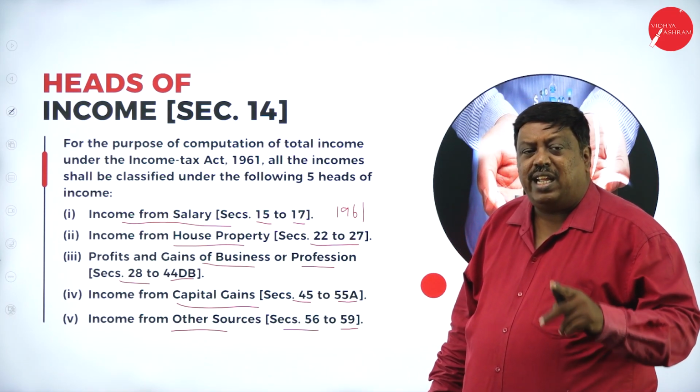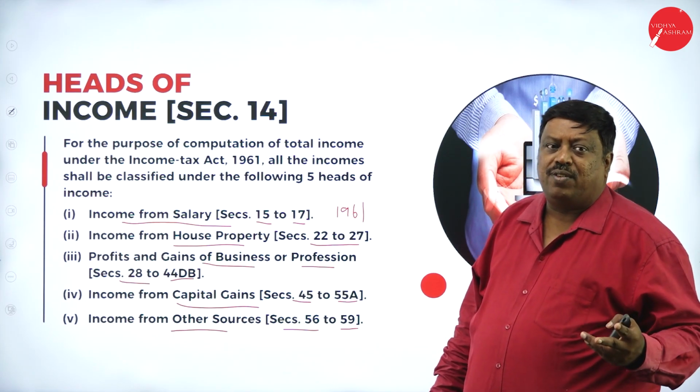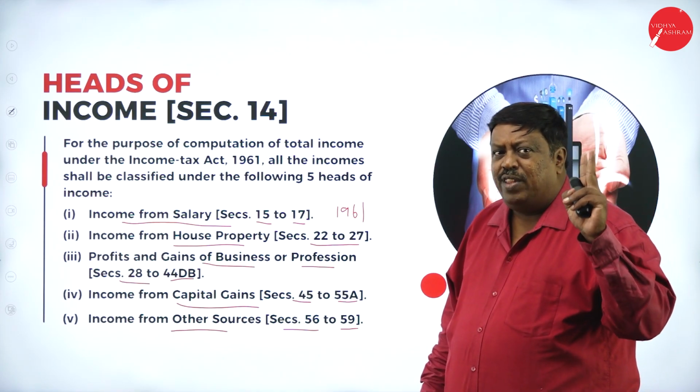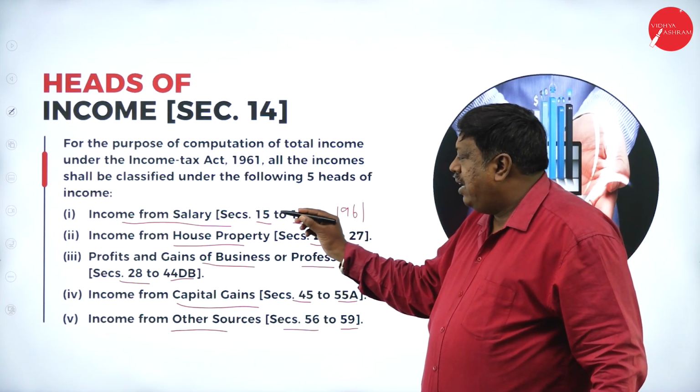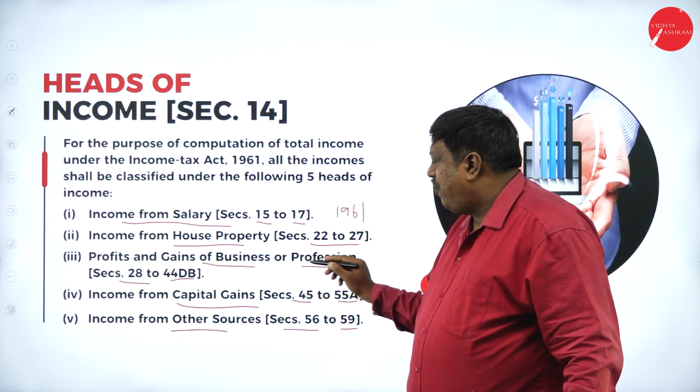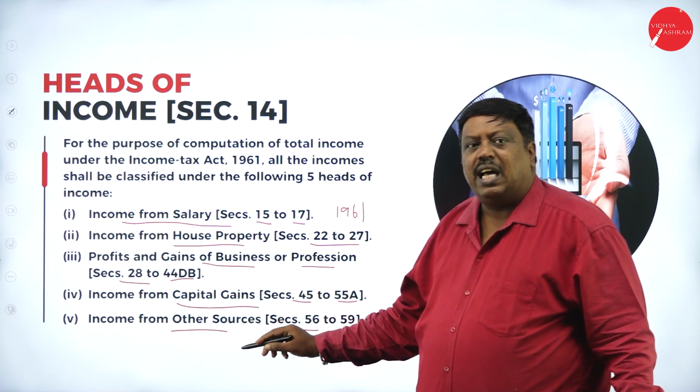Don't get confused between heads of income and types of income. Types of income: 2, Indian income and foreign income. Heads of income: salary, house property, business or profession, capital gains, and other sources.